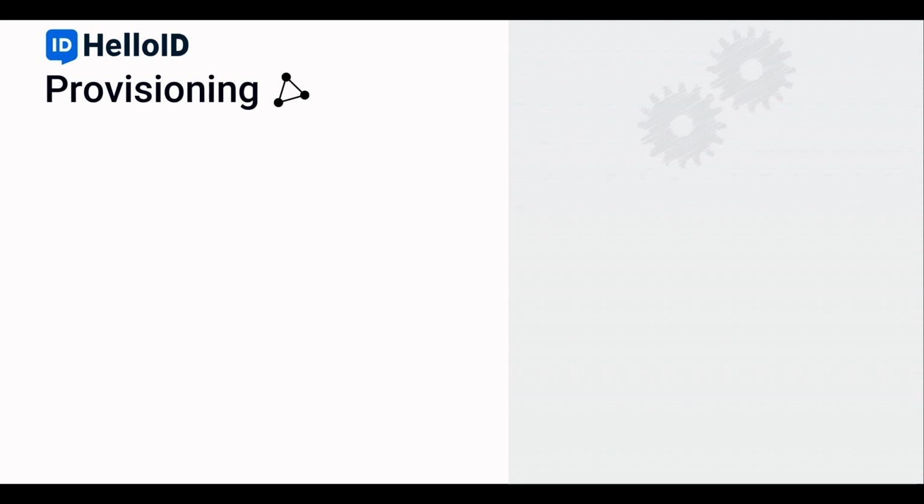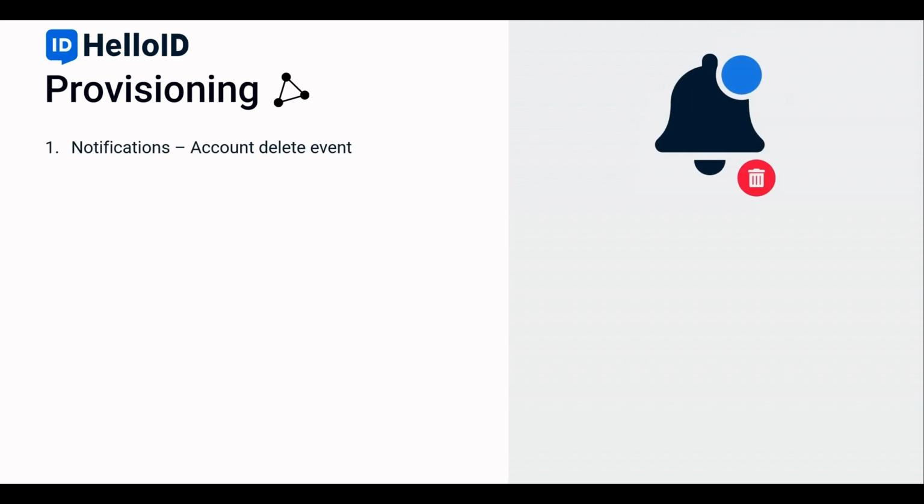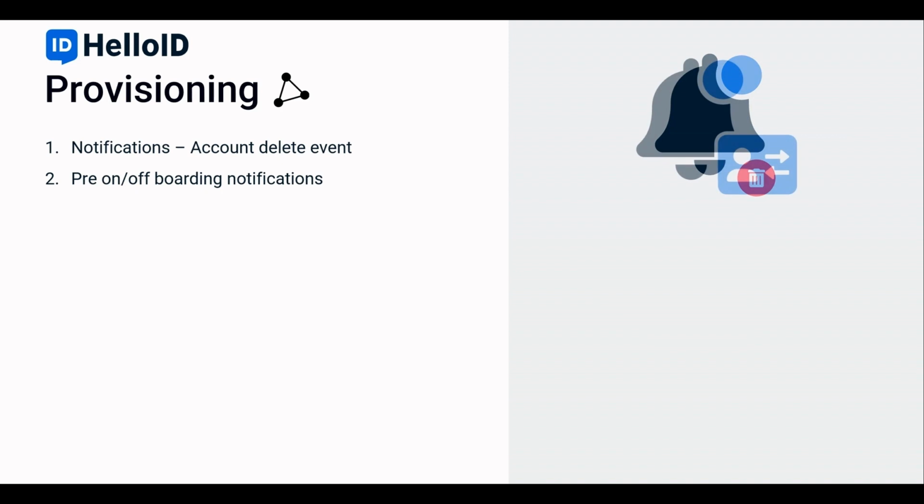We have 3 new items in this release. First, notifications on account delete event. In this release, we introduced the possibility to send an email based on the delete event of an account. The second new functionality is the pre-on and off-boarding notifications. This feature is also related to sending email notifications, but these are specifically related to post-event actions and could be sent on a configurable threshold value.